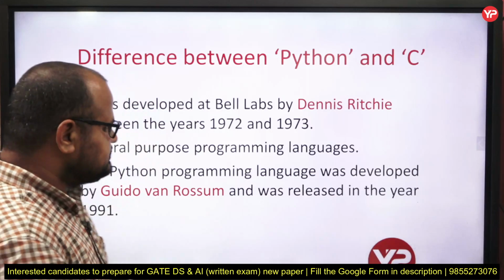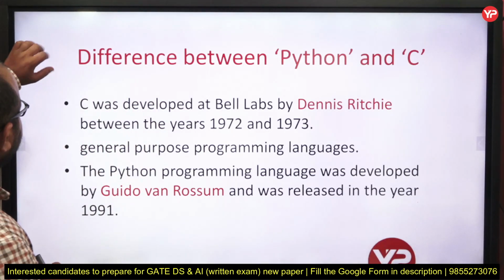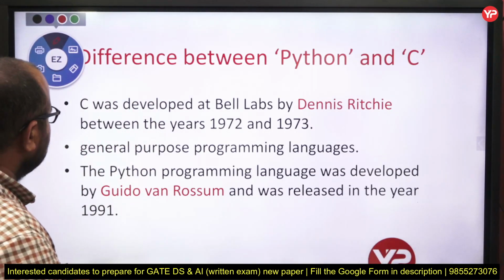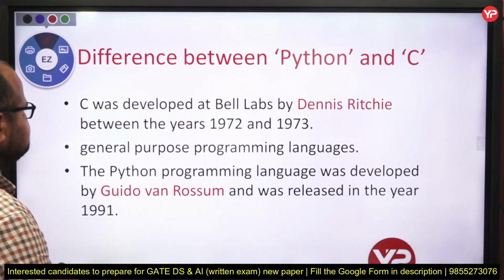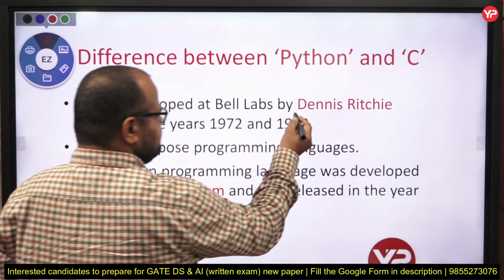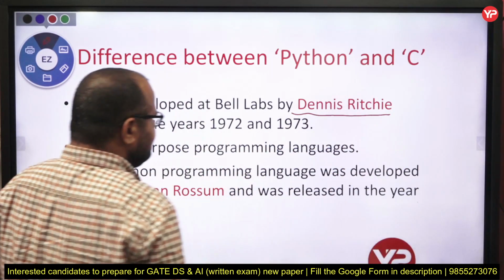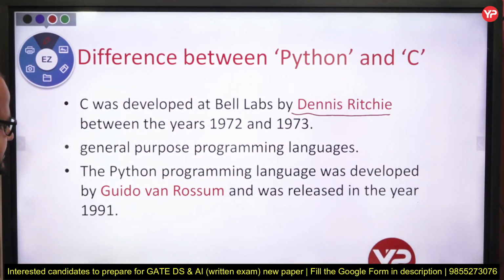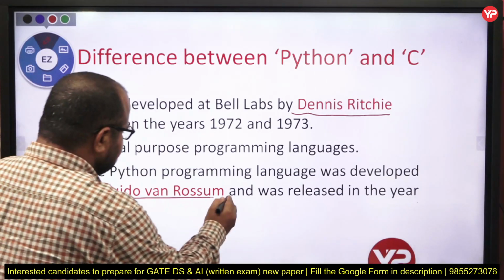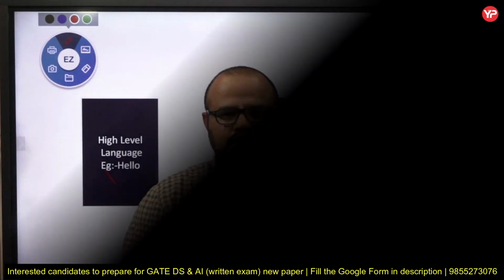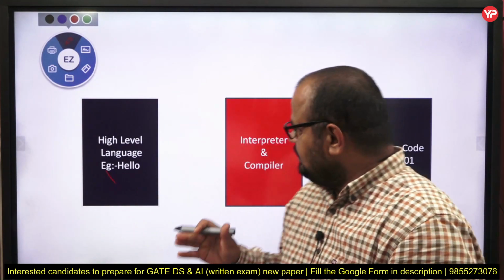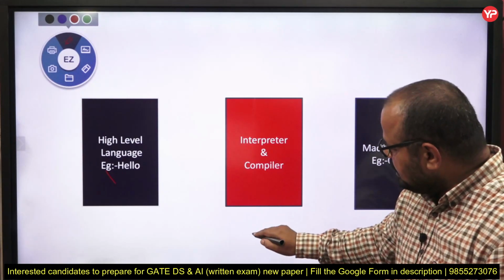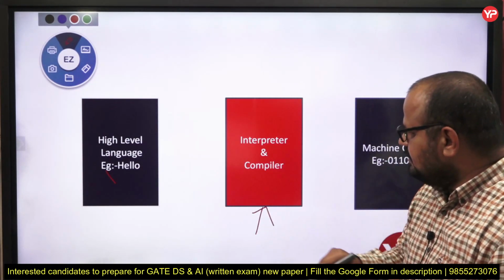See my dear students, start with the first point, that is the difference between Python and C. The basic is, we know that the C language was developed by Dennis Ritchie, whereas Python by Guido van Rossum. Now the point is, what is the need of the middle part, that is the interpreter and compiler.